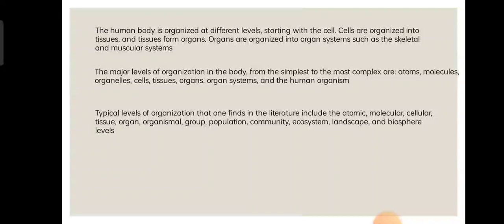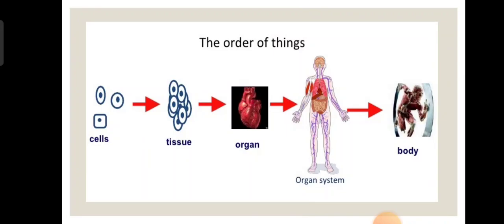The cells are organized into tissues. At each level of organization...